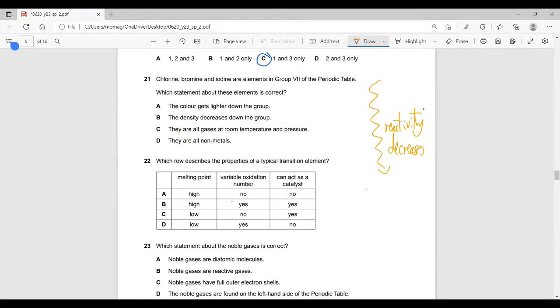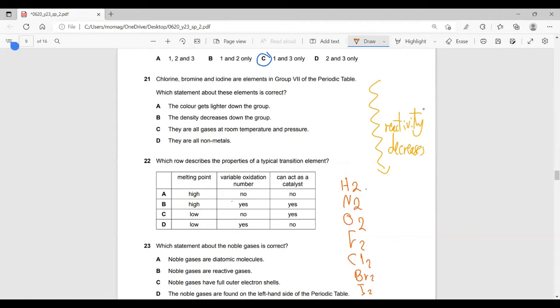Now we have some elements from group 7: chlorine, bromine, iodine. Let me just write some elements which are found as diatomics: H2, N2, O2, F2, chlorine, bromine, and iodine.